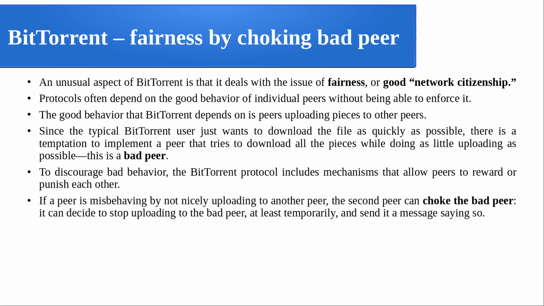So how can a misbehaving peer be punished? If a peer is misbehaving by not nicely uploading to another peer, the second peer can choke the bad peer. It can decide to stop uploading to that bad peer, at least temporarily, and send it a message saying so. That is a kind of punishment you can impose. And there is also a message type for this: once the punishment is over, you can send a special message saying that it is unchoked.